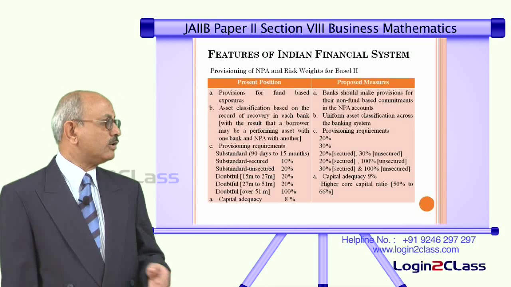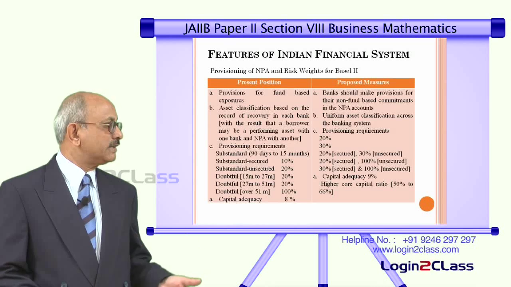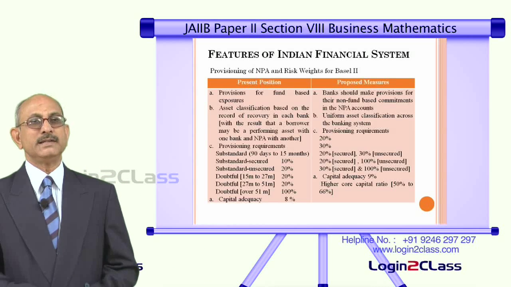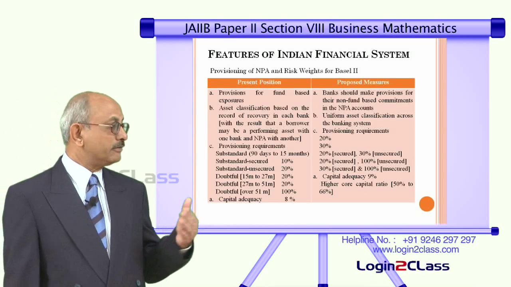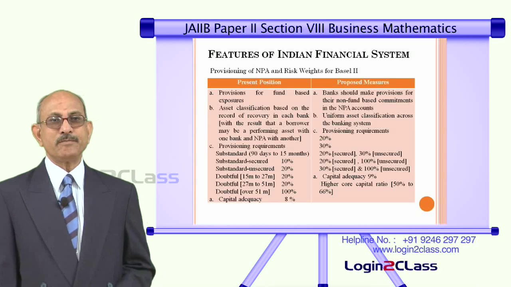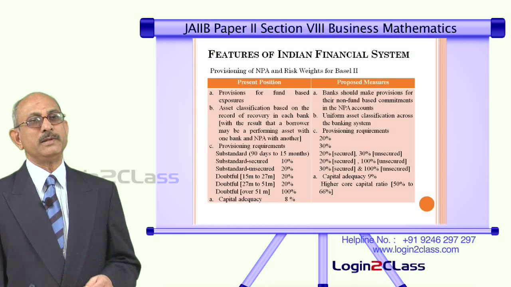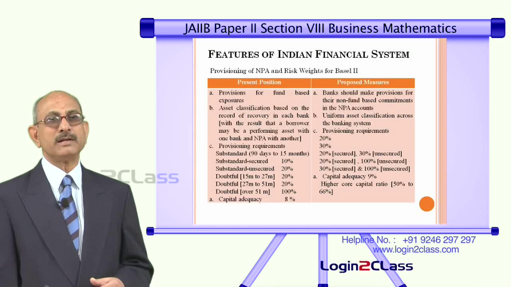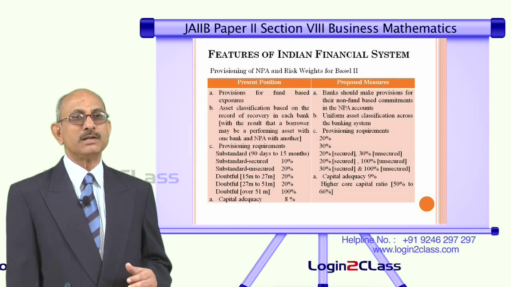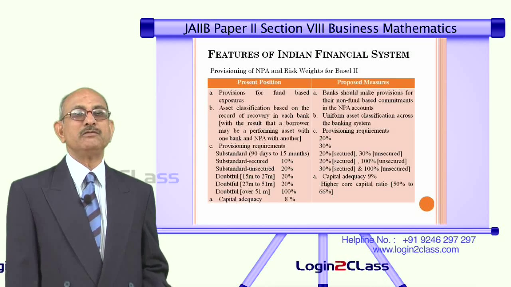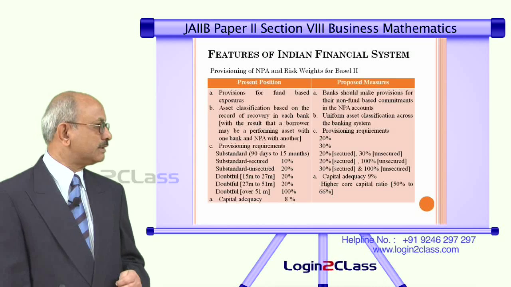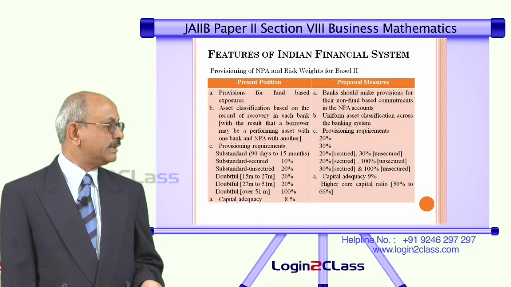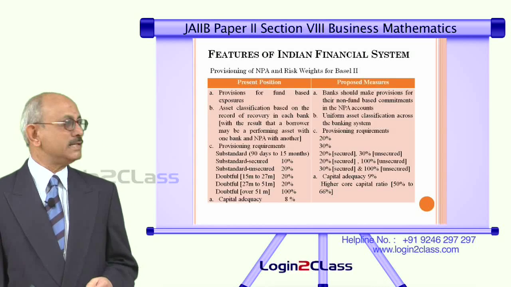So, we have gone to the uniform asset classification across the banking system in the case of the Basel II provision. That means if a borrower is classified as NPA with one bank, he will automatically be classified as NPA with another bank. So, you cannot have the same borrower being classified as NPA with one bank and a standard asset with another bank. And in the case of provisioning requirements, again there have been changes.